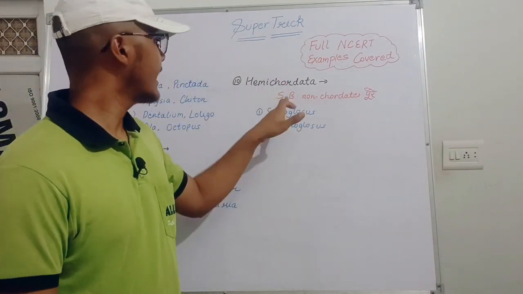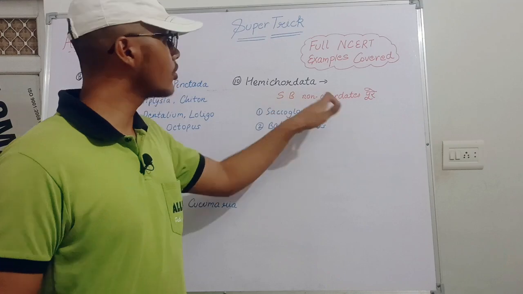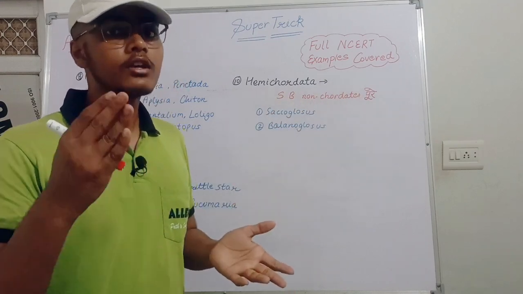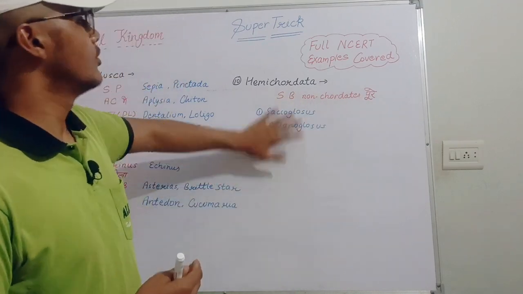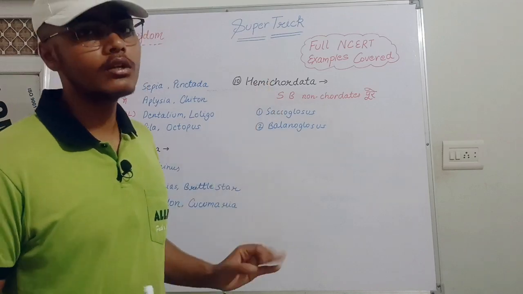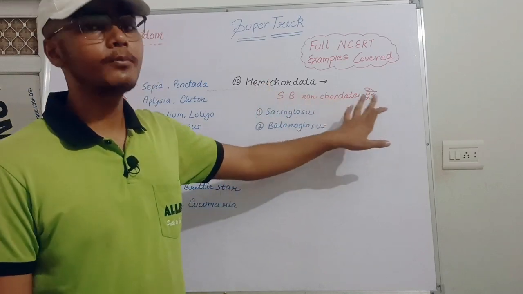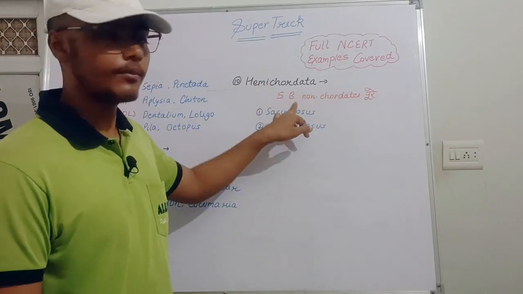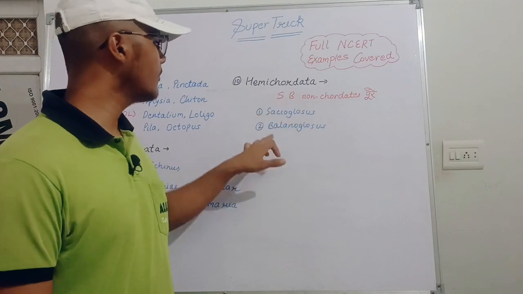Hemichordata, the trick is SB means सब non-chordate पूरे. Because chordates will start, all the non-chordates are completed till the hemichordates. So the trick is very easy. Sub non-chordate today. So here the word is SB, sub. S for Saccoglossus, B for Balanoglossus.